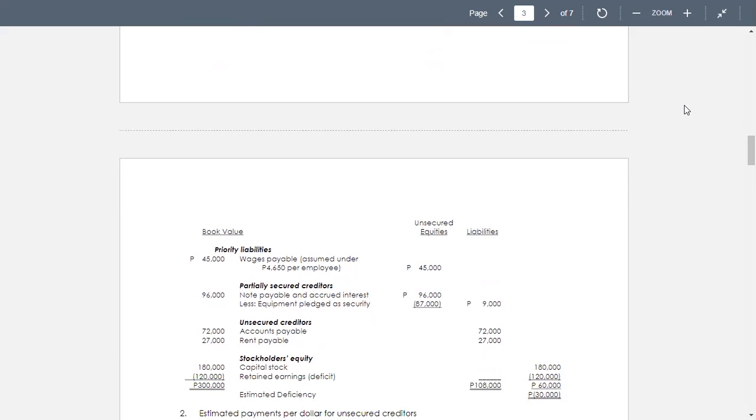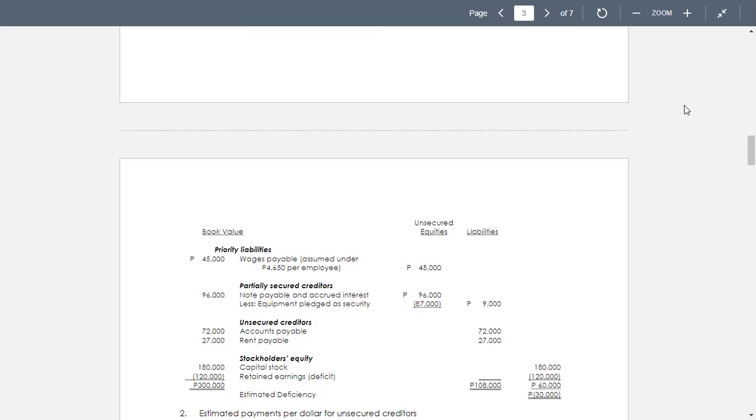For the unsecured creditors, we have the accounts payable and rent payable. So accounts payable of 72,000 and rent of 21,000. Now the rent payable is stated at 21,000.